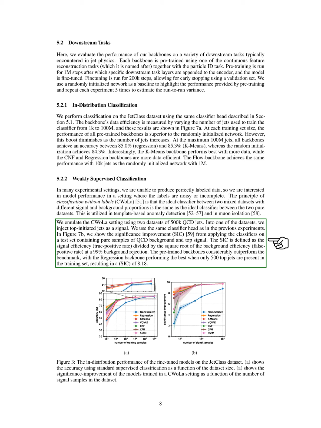We define SIC as the signal efficiency, or true positive rate, divided by the square root of the background efficiency, or false positive rate, at a 99% background rejection level. Our pre-trained backbones significantly outperform the benchmark, with the regression backbone achieving the highest performance when only 500 top jets are included in the training set, resulting in a SIC of 8.18.